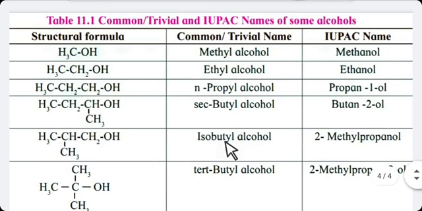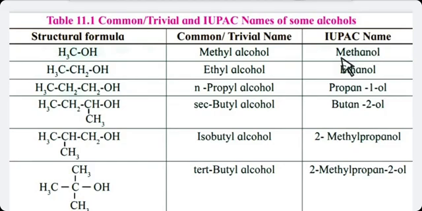Now next method is IUPAC name. In IUPAC nomenclature, first you have to number the longest chain nearby the functional group.